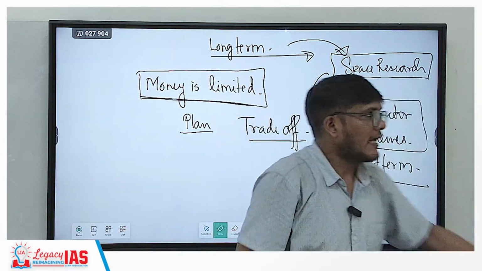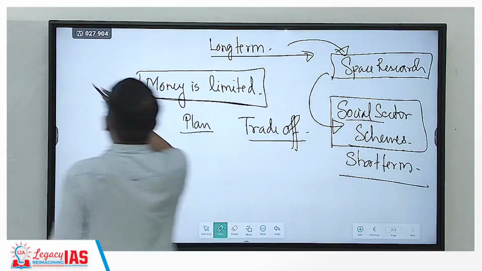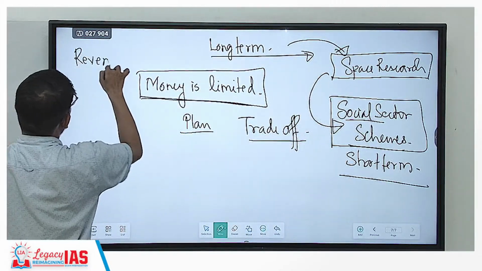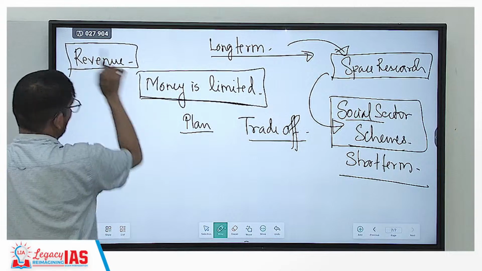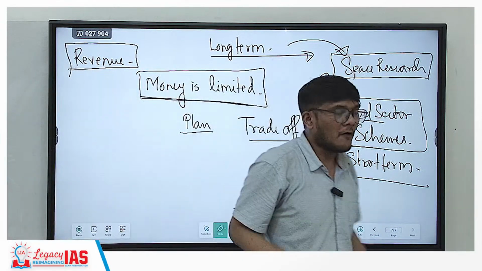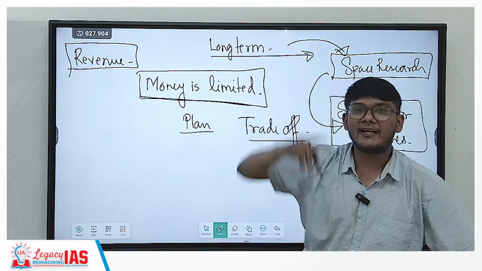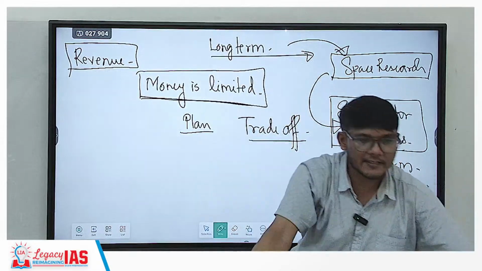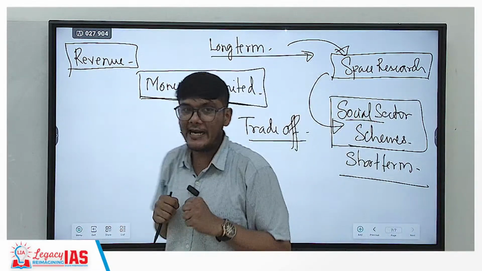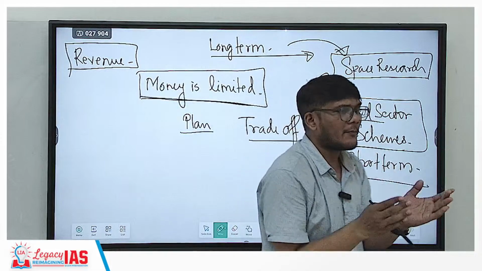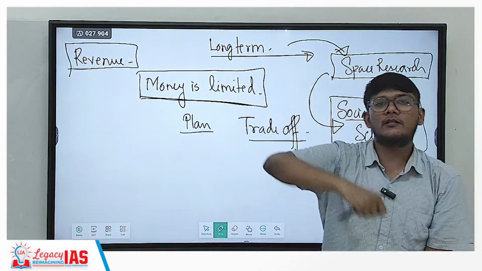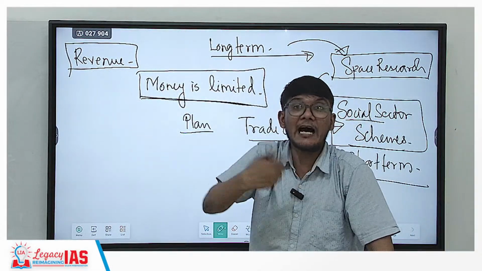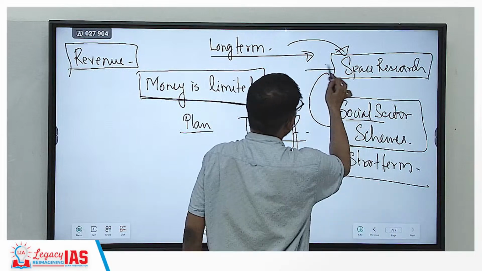Not just that, India has started earning revenue from its space research and development. How? We are putting other countries' satellites into space. Why do other countries want us to do that? Because India's requirement of money is very less to put the satellites in orbit. So we are earning money also over here, right?